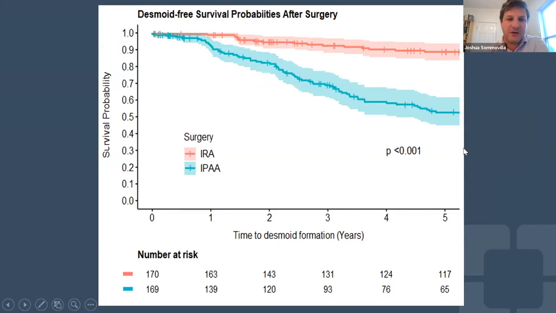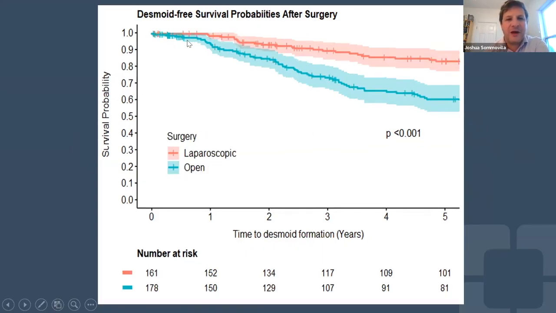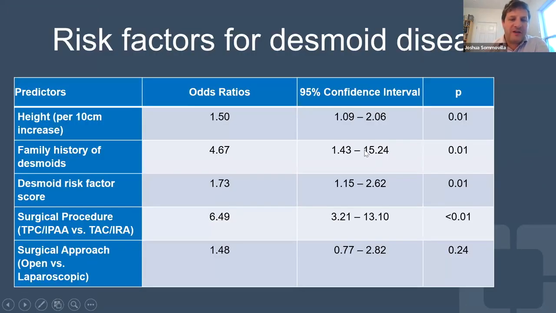but we looked back on all the operations that we did for FAP, and we did find that patients who had a pouch surgery, this is the blue line here, typically more commonly form desmoid tumors and form them earlier after surgery compared to patients who had their rectum remaining in place. Similarly, we found that patients who had open surgery formed desmoid tumors a little bit more commonly than patients who had laparoscopic surgery. And we found this to be a pretty significant factor.